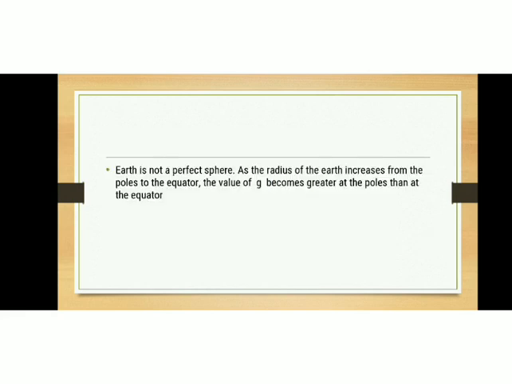Now we know that earth is not a perfect sphere. It is oblate. As the radius of earth increases from the poles to the equator, the value of g becomes greater at the poles than at the equator.